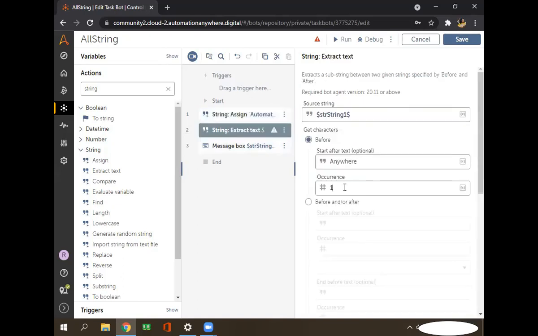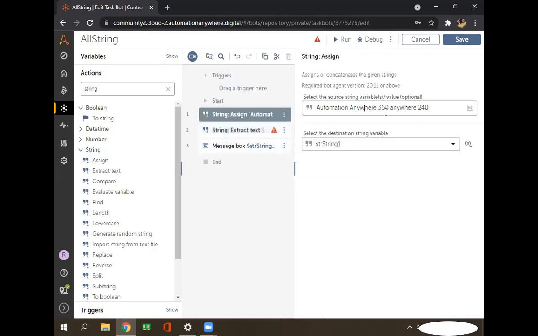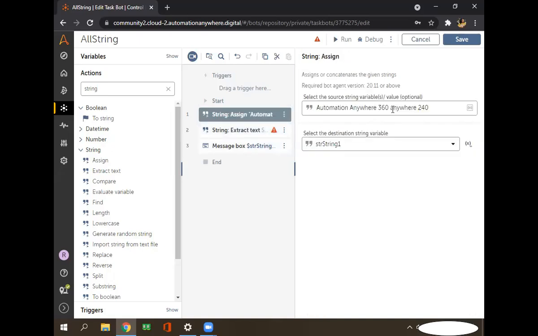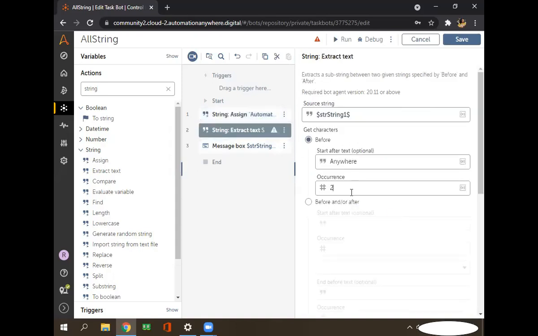The occurrence will be the second, because this is the first time the keyword is coming, this is the second time, and after that we want this particular text, 240. So now 240 will be displayed, correct? Correct. But now I want to display only 360, so for that the occurrence will be only one.